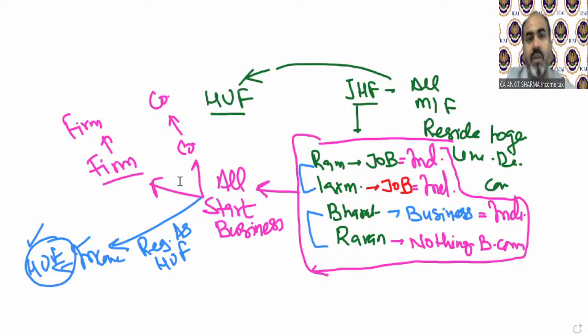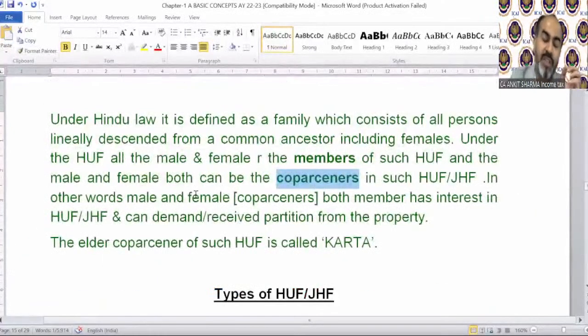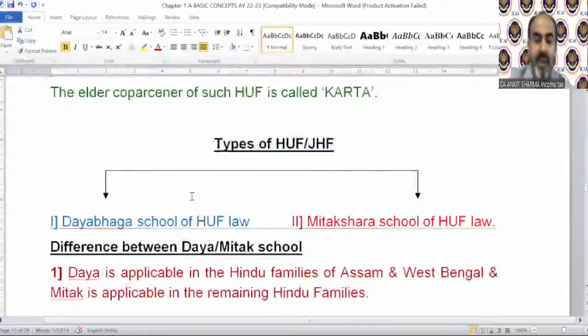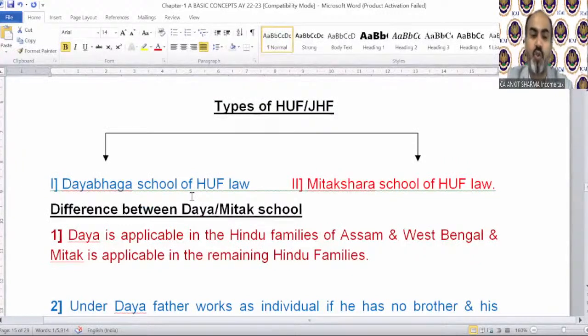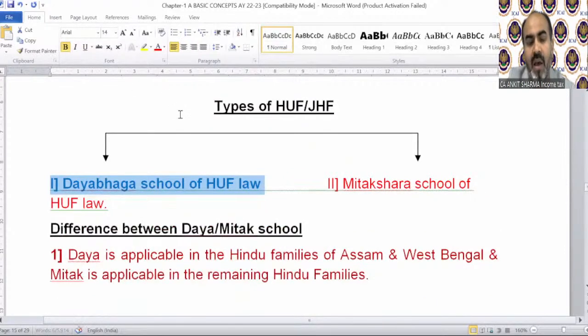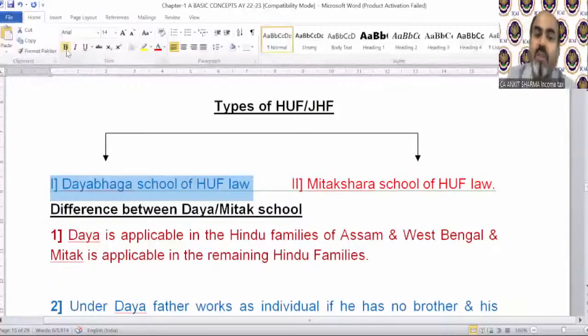Back to the notes. So that was the difference between a JHF and HUF. There is a concept of members and co-partners yet to discuss, which I will discuss later. Now, types of HUF. There are two kinds of HUF under income tax. One is called the Dayabhaga school of HUF and the other is called the Mitakshara school of HUF. So there are two kinds of HUF.